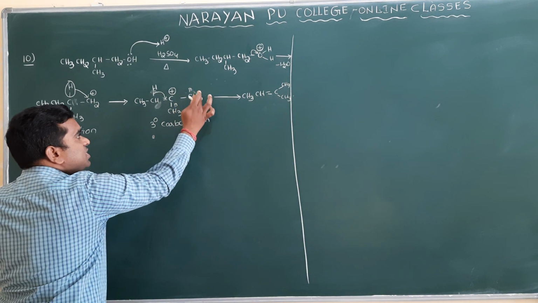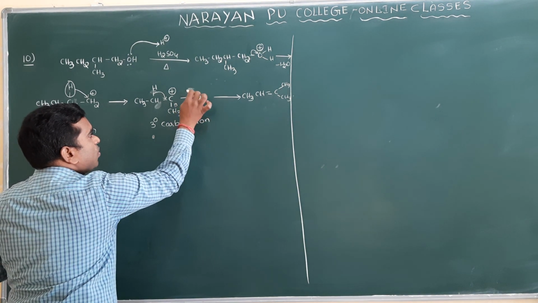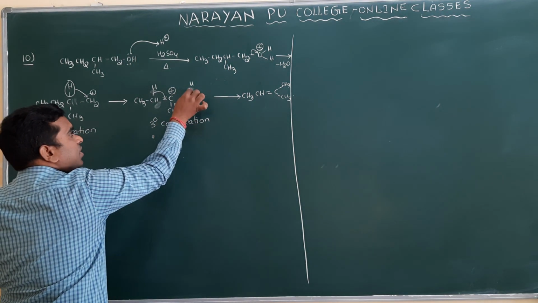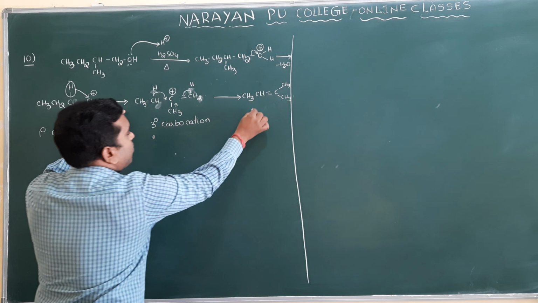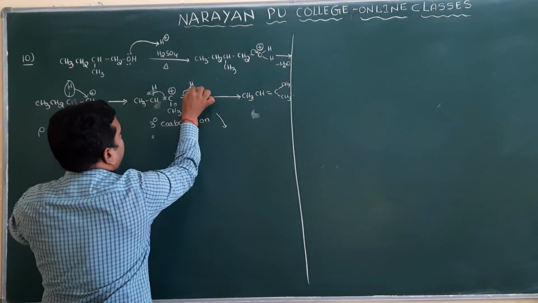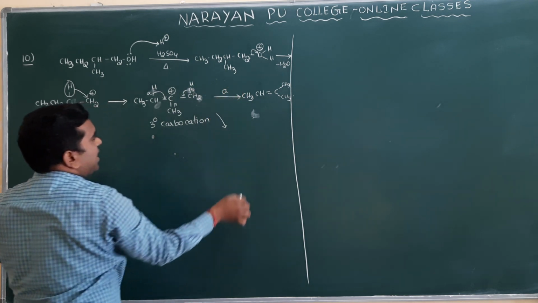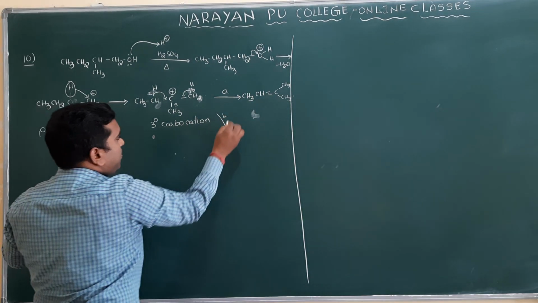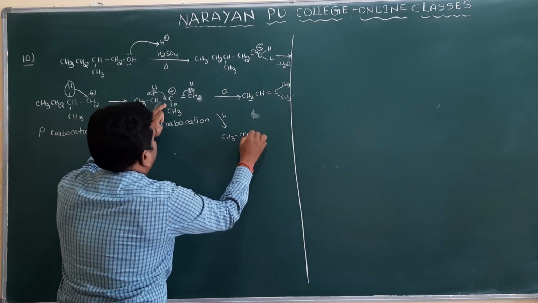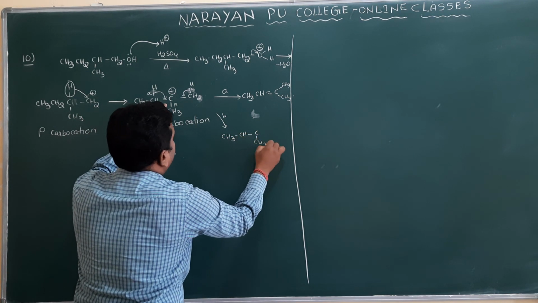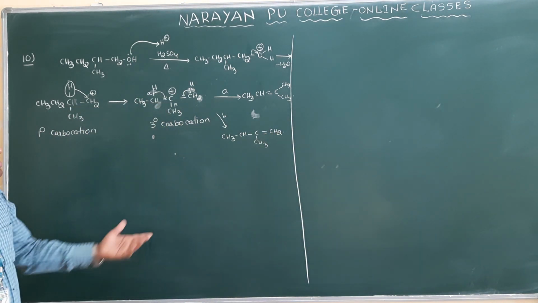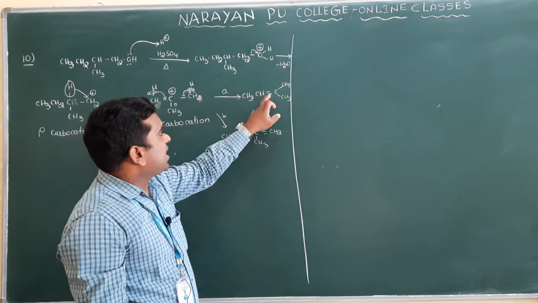Suppose hydrogen is removed from here, CH2 and H, just assume both of these beta positions are the same. So if hydrogen is removed, what product will you get? Suppose this is hydrogen A and this is hydrogen B. If hydrogen B is removed, then what compound will you get? CH3, CH, and here CH3 and a double bond, CH2. This is the product. So which alkene is most stable? This alkene is most stable.